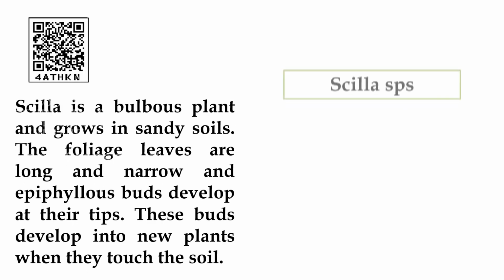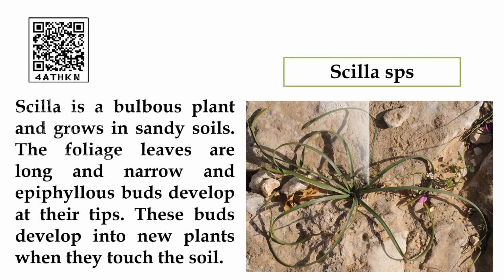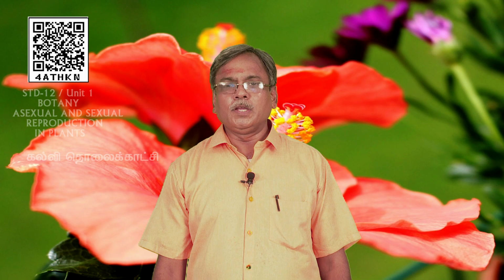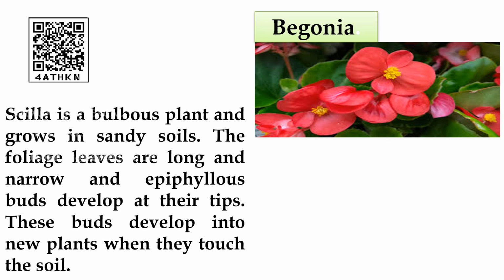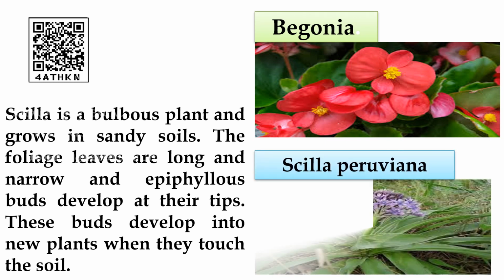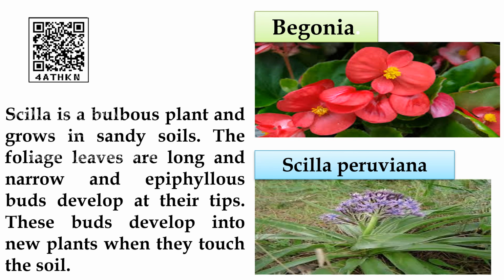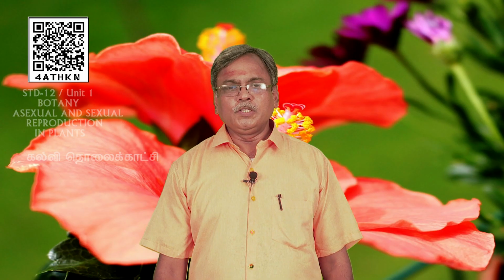Scilla, you can see the scilla. It grows in sandy soil. Foliage leaves are long and narrow, you can see, actually the epiphyllous buds are present at the tip of the leaves. Once the leaves touch the soil, it produces the new plant. Begonia rex, you can see just a cut leaf is placed on the soil, then it starts producing a new plant. Wherever the veins touch the soil, there it starts producing a new plant. So this is also a type of vegetative leaf reproduction.